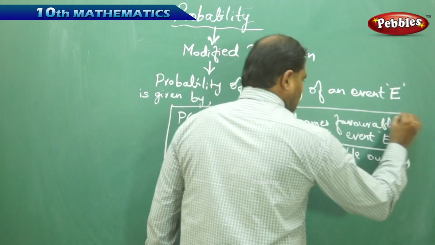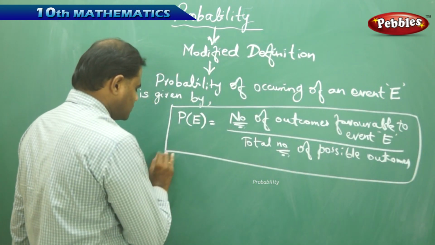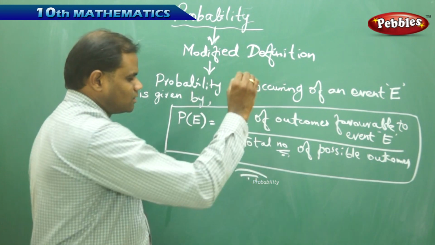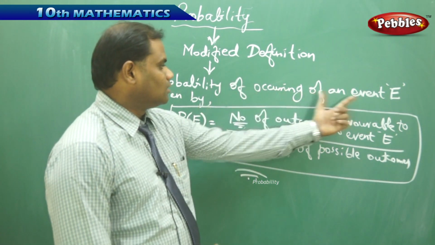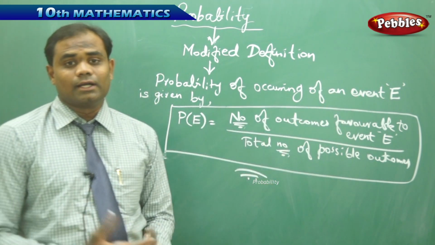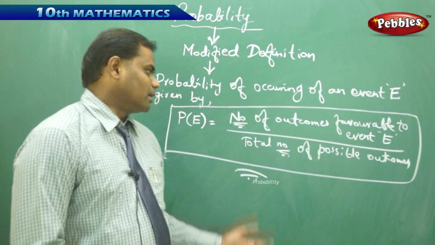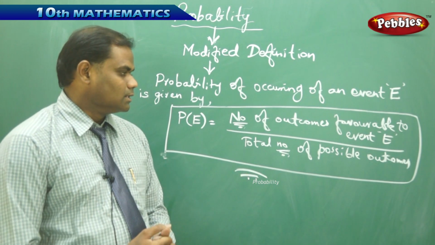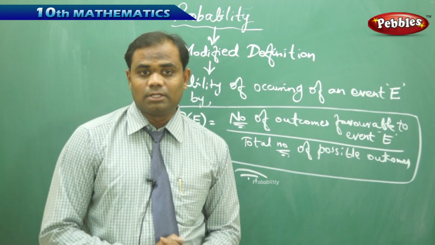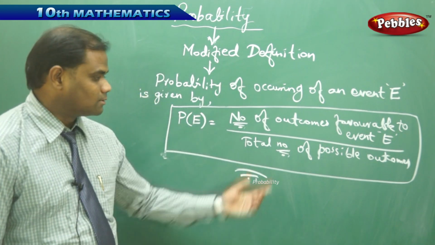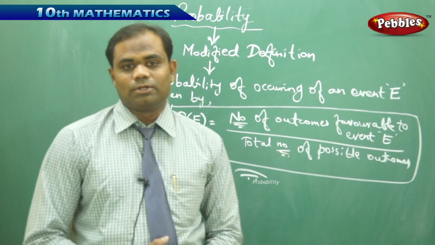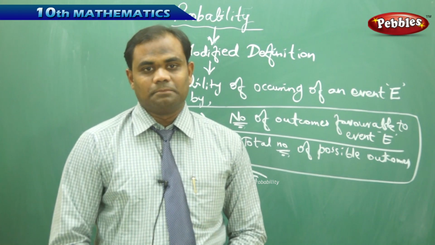This is how we come out with the most modified definition of probability, the theoretical probability of happening or occurring of an event E, given by number of outcomes favorable to event E by total number of possible outcomes. Let's see an example problem connected with understanding the probability through the mathematical formula.